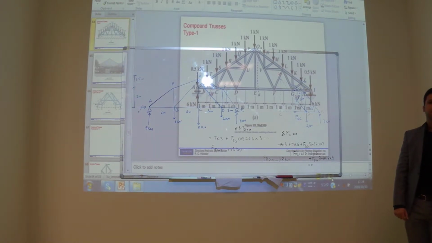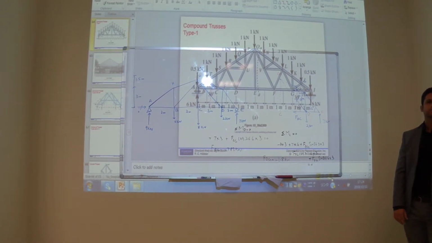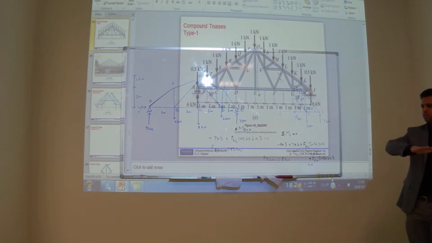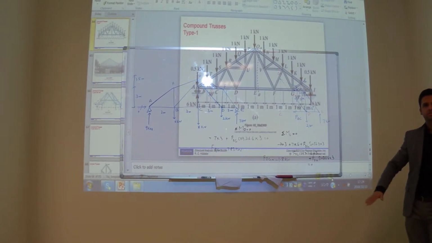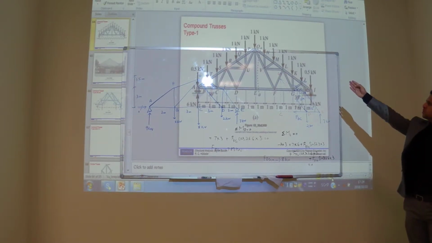Well, it's highly debatable, but the best way is to see for what purpose you want to use your truss. If you want to use your truss for a flat roof, will you use this truss? No, it must be flat as well. In this case, the slope is very high.